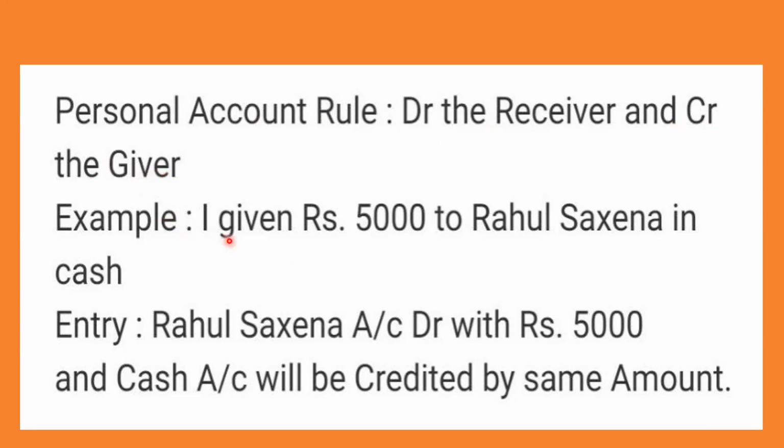Already we know. Example: I have given rupees 5,000 to Rahul Saxena in cash. Rahul Saxena is a person, a human being. That means it should come under a personal account. So Rahul Saxena's account is debited, how much? 5,000. And the cash account will be credited by the same amount, because the 5,000 cash you're taking from the cash account. Always mention DR beside Rahul Saxena's account, that is rupees 5,000.